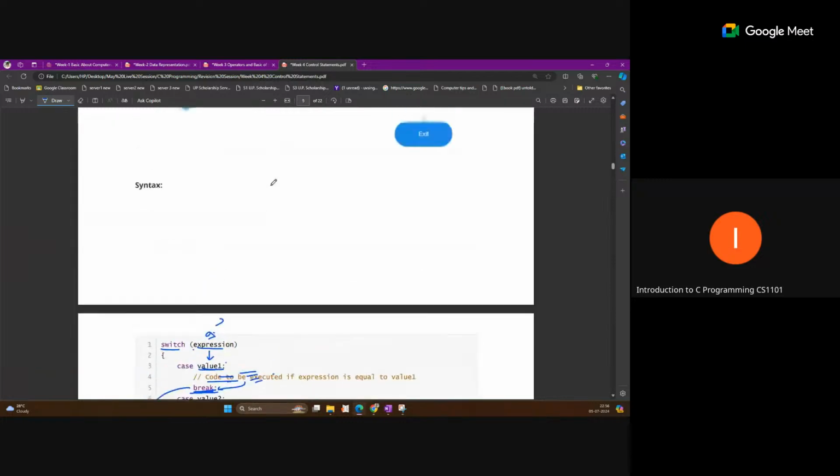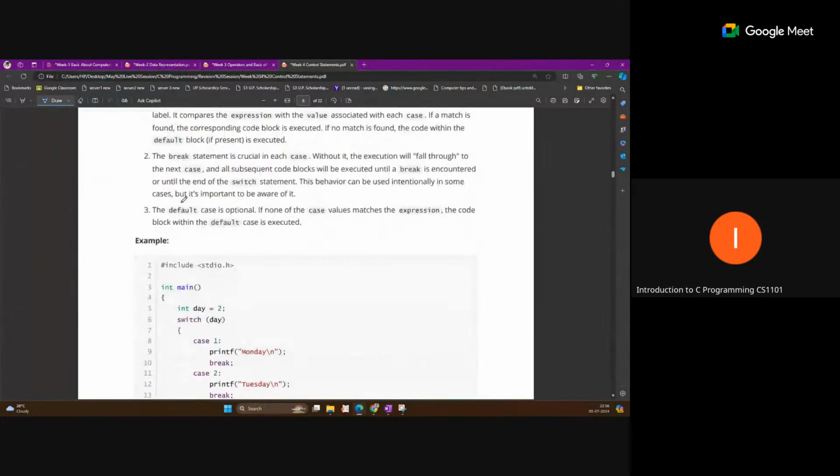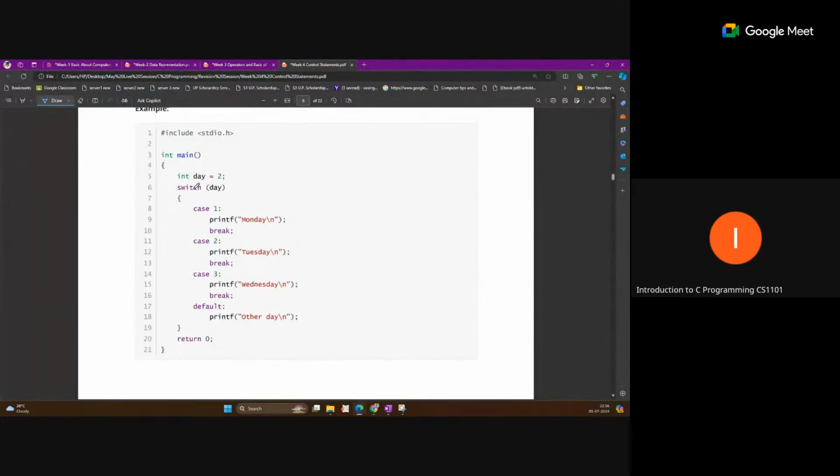So just remember this control structure, the switch statement. This is the example. You can see we are using day 2, and we have defined case 1, case 2, case 3 and default. If we pass 2, the compiler will check case 1. Does the day value match this one? No. Then it matches this 2. So this statement will execute, and after that you get break, so you come directly out of the switch. If break is not used, this next one will also print.